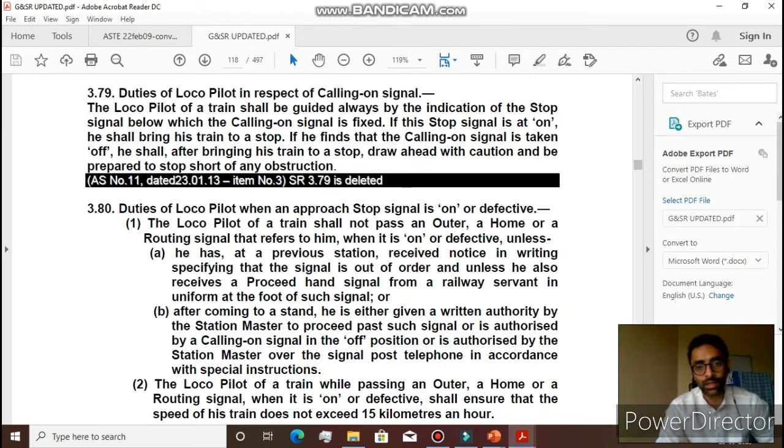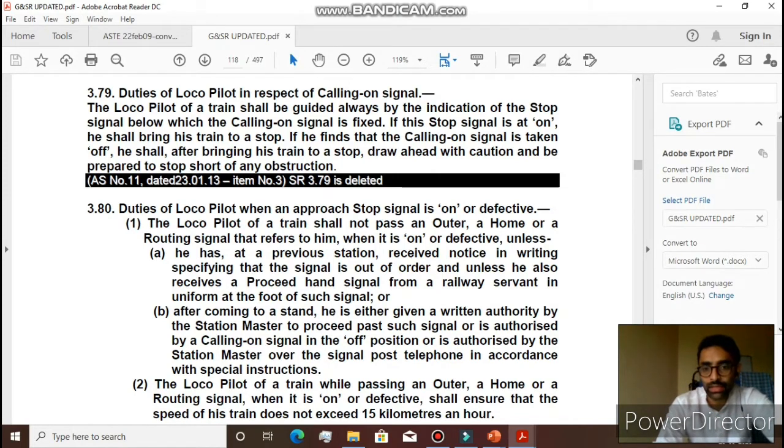So when an approach signal like outer, home, or a routing signal that refers to him is on or defective, he should not pass it unless he has at the previous station received in writing that the signal is out of order, and unless he also receives a proceed hand signal from a railway servant in uniform at the foot of such signal.